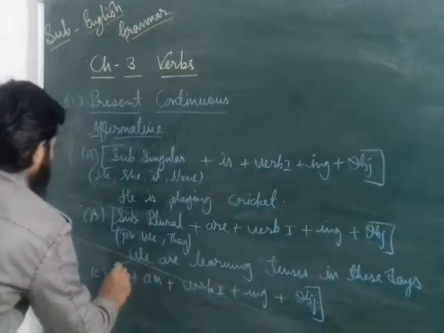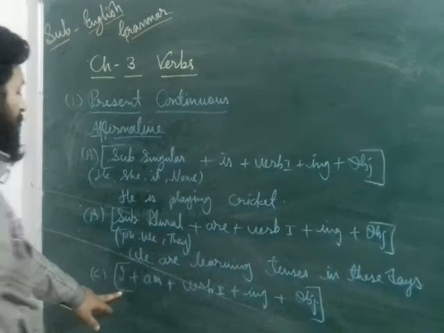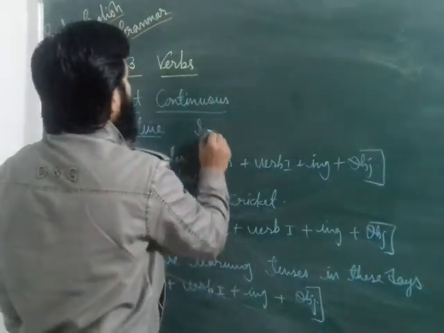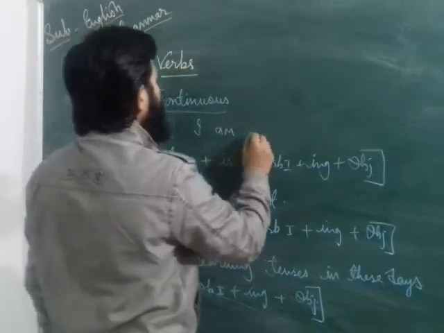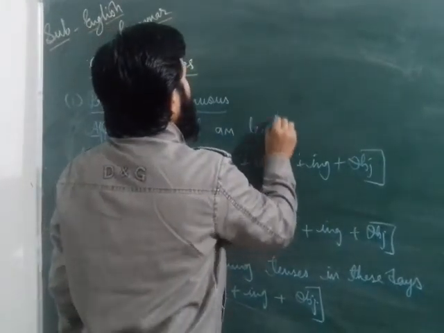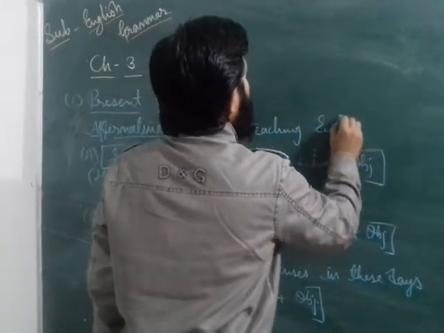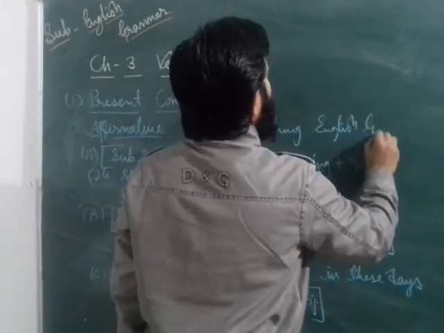That type of formation you also have to keep in your mind: subject I plus am plus verb first form plus ing plus object. Like you can write, I am teaching English grammar.